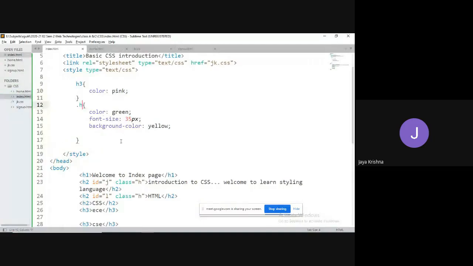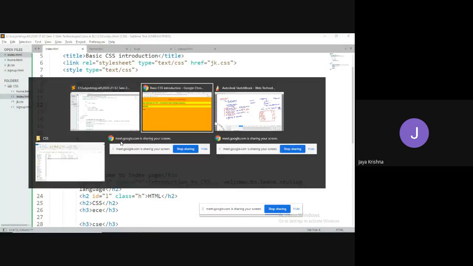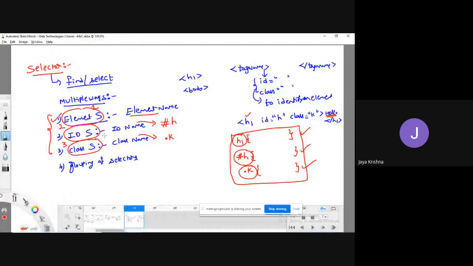So this is the way we can access the elements: with respect to element name, ID name, or class name, or a combination of multiple selectors separated with combinators. What these combinators are, we will see in further sessions.